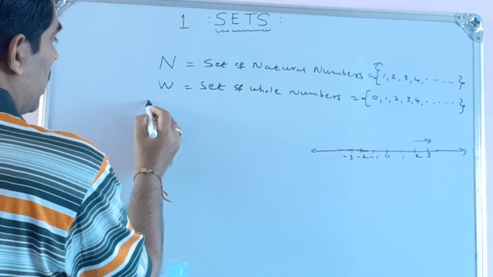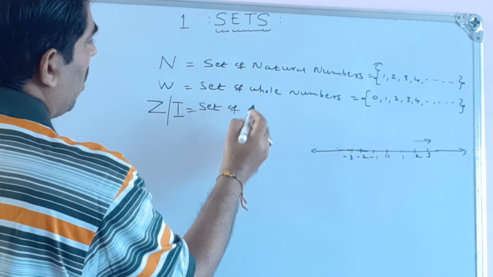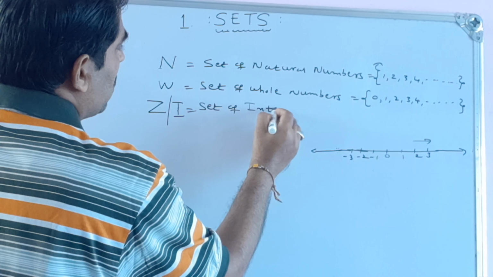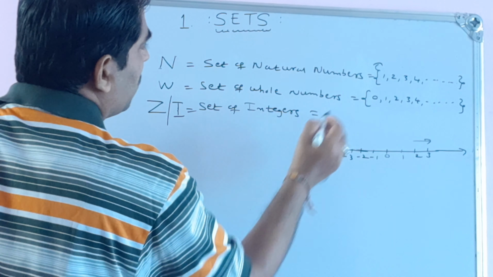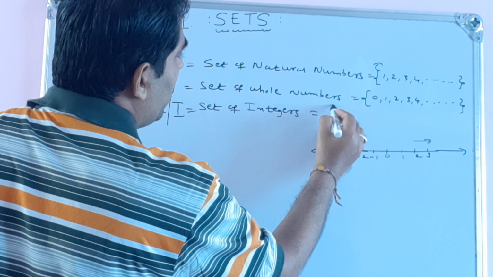a very important set, denoted by the symbol Z or capital letter I. It is the set of integers. Set of integers means it contains the positive and negative sides, the right side of 0 and the left side of 0, including 0.